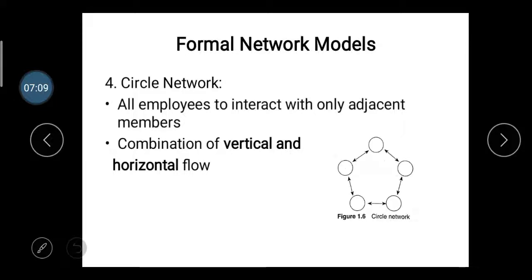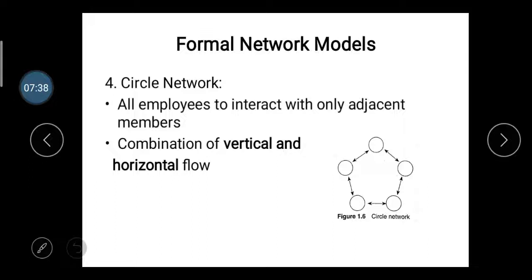In the circle network, all employees are interactively connected so they can exchange their ideas and views with each other. In the circle network, it is a very easy way of communication, and it is useful for multinational firms and organizations.